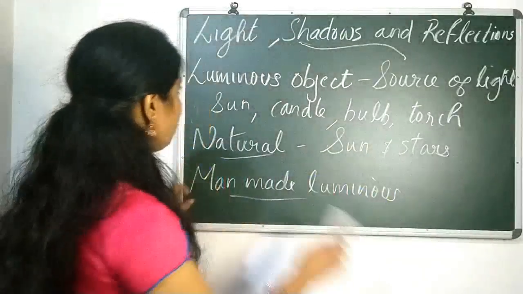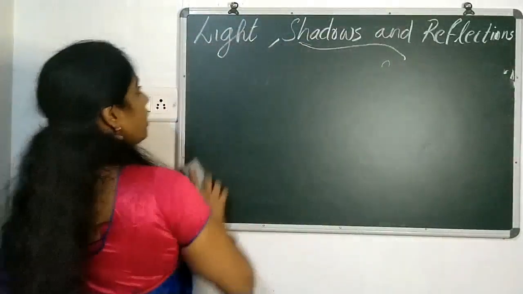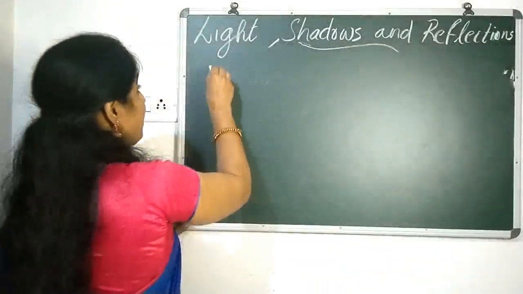Then tell me, what is meant by illuminated object? Luminous object you have already seen. And what is meant by illuminated object?